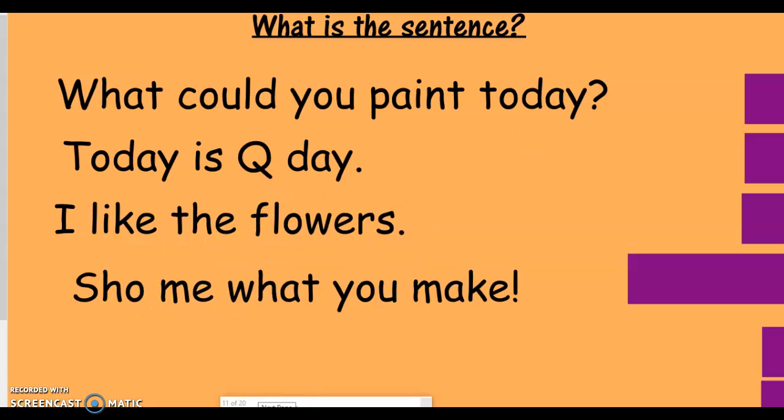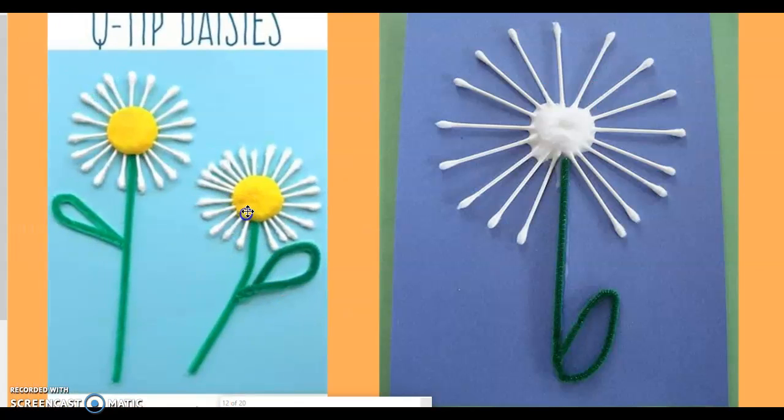Well, let's go ahead and look here. These are the ones that I really enjoyed, and this is actually not painting with Q-tips. It's just using Q-tips as part of the flower petals. So I thought this was really pretty, these daisies. And then this one right here, I would call this a dandelion. You can see dandelions in your yard. If they were yellow, then they turn to that white, and it looks like a big white puffball in your yard. This craft right here is my favorite craft to do on Q Day in the classroom. So I really enjoy this one.